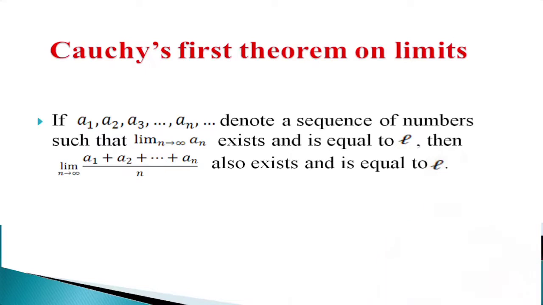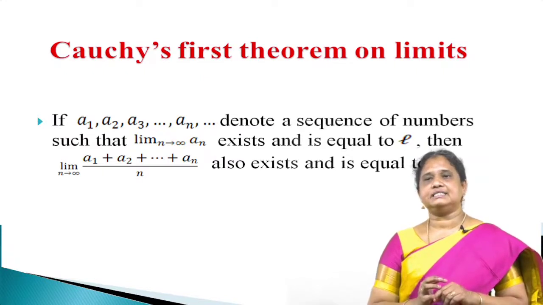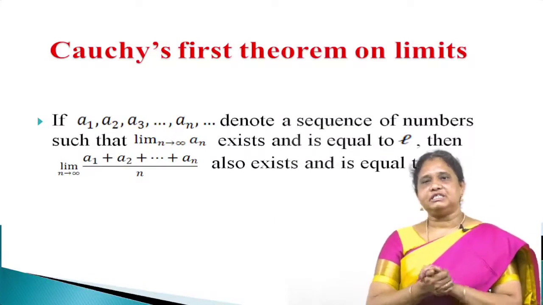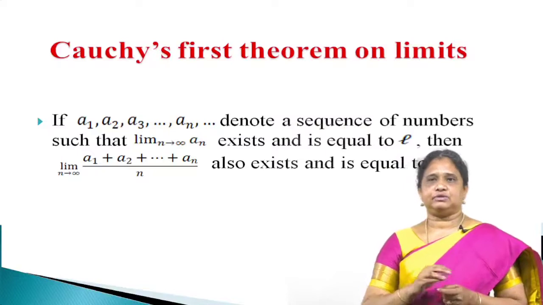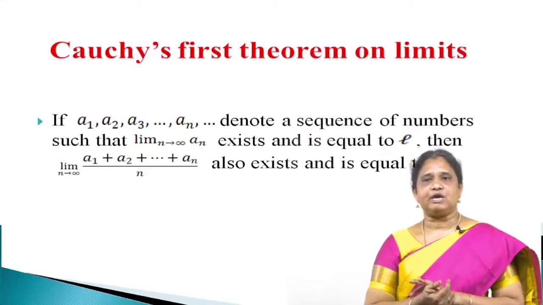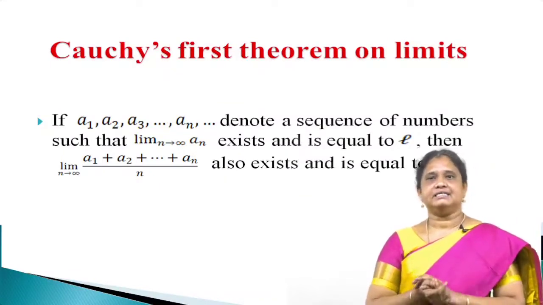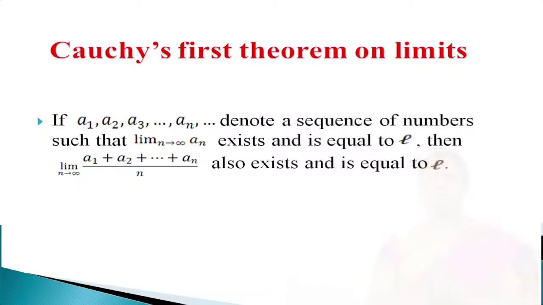It's an important theorem on limits, that is Cauchy's first theorem on limits. If a1, a2, a3, etc., a_n, etc. denote a sequence of numbers such that limit n tends to infinity of a_n exists and is equal to L, then limit n tends to infinity of the average of the first n elements, that is (a1 plus a2 plus etc. plus a_n) divided by n, also exists and the limit is equal to L. So this is a famous theorem on limits.